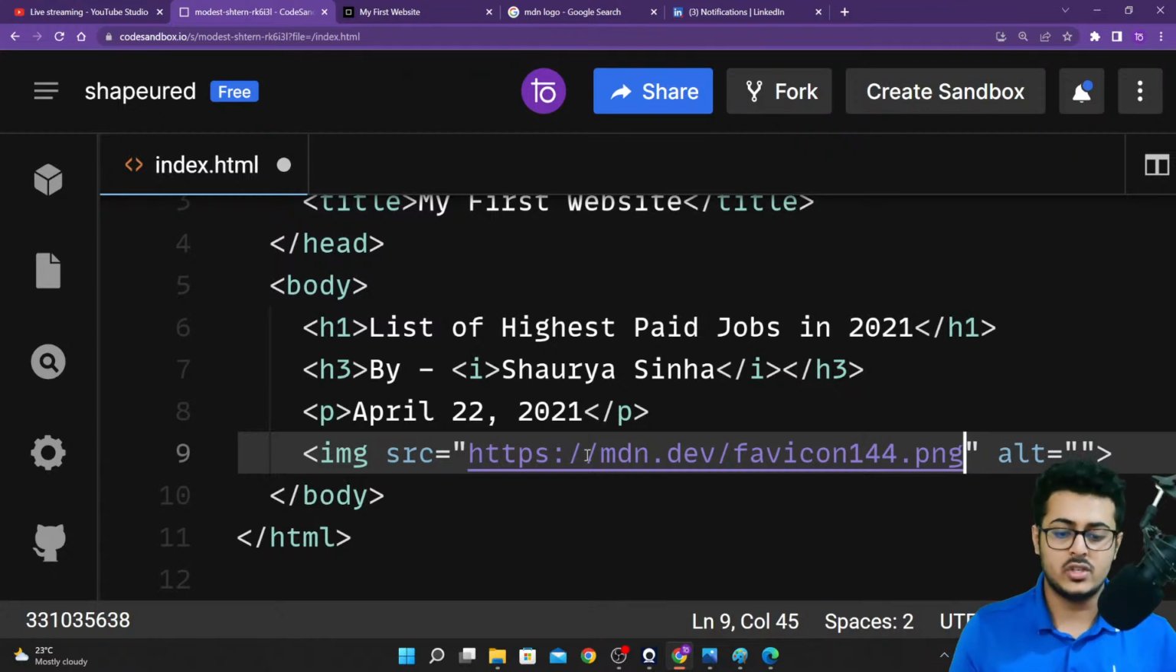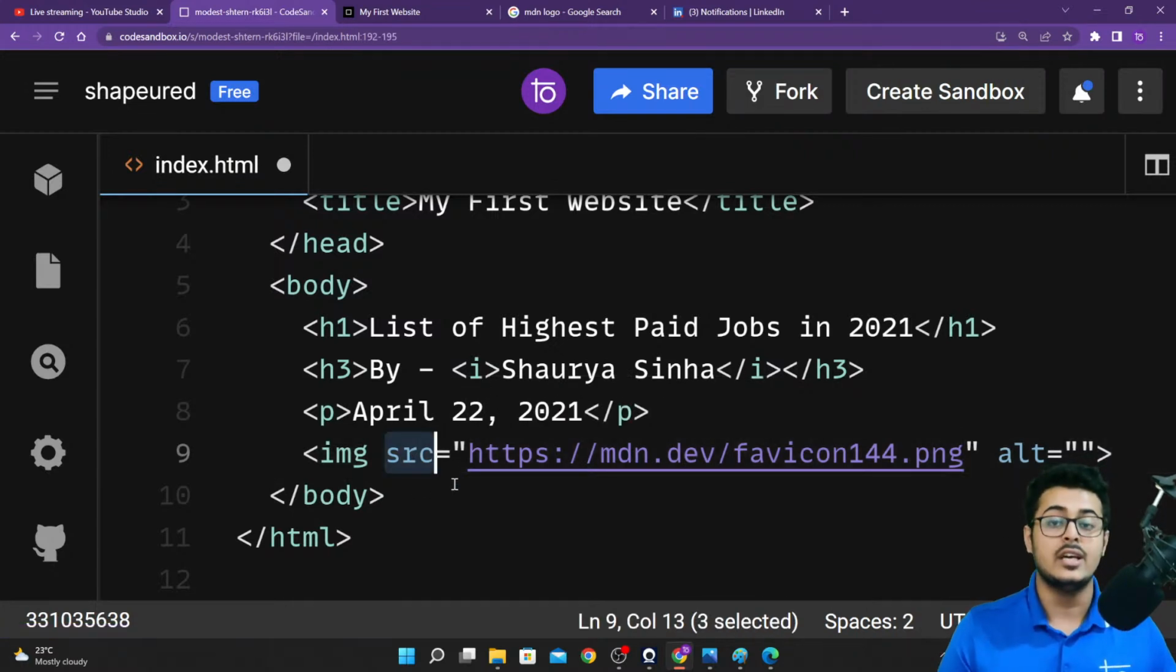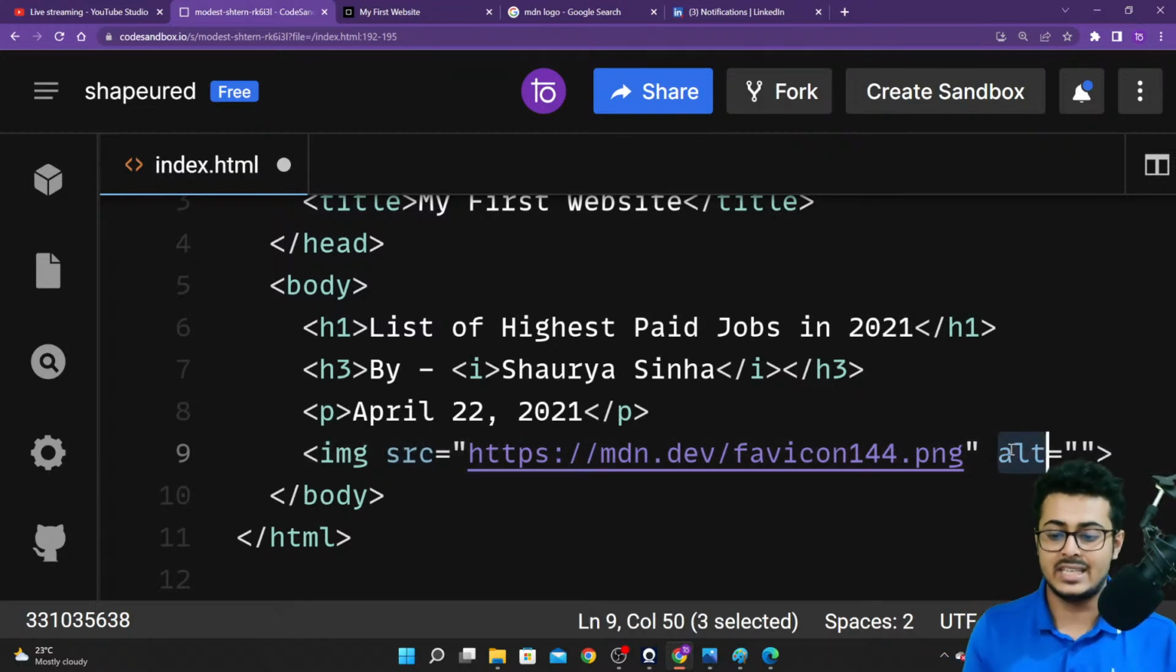Okay, so right over here you have to paste the link of the image inside of the source. That is, what is the source of the image? This is the link, the source of the image itself. And what is this alt or alternate text? So basically, for example, if you are using a screen reader, there are blind people who also visit your websites. They use screen readers to be able to understand what is happening on your website itself.